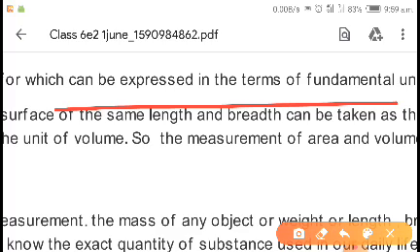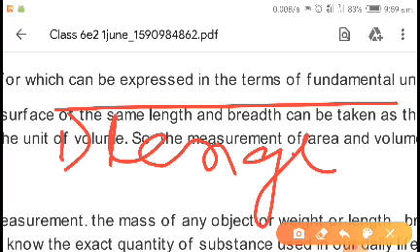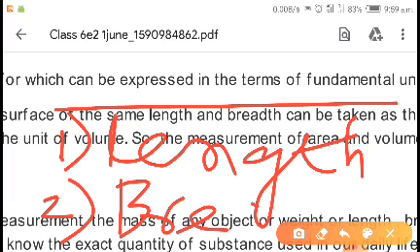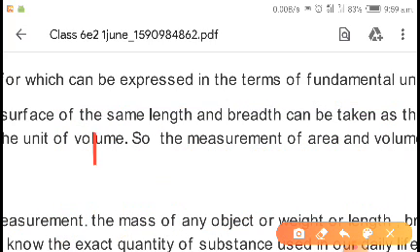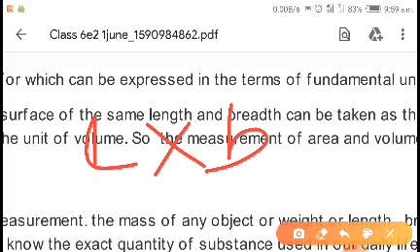For that you require two things: one is the length and the second is the breadth. You multiply these two, L into B, to get the area of the rectangular room.